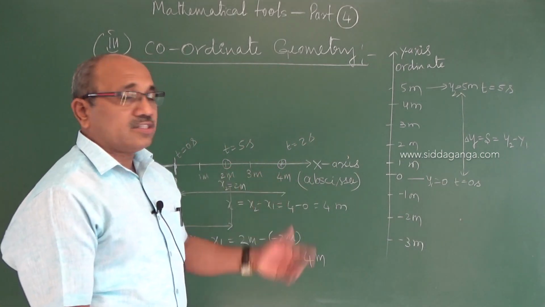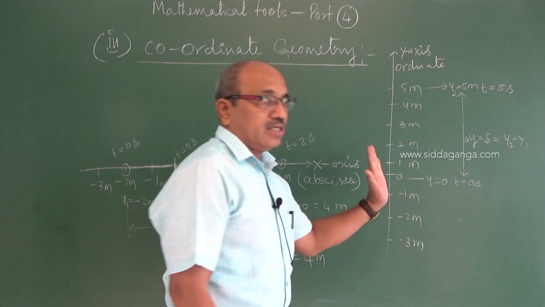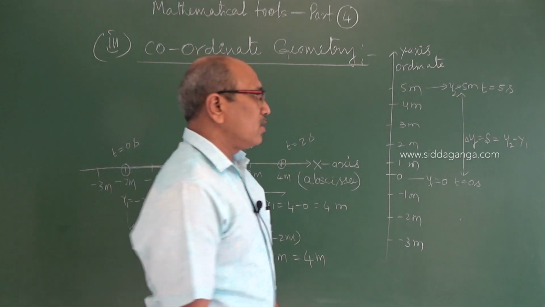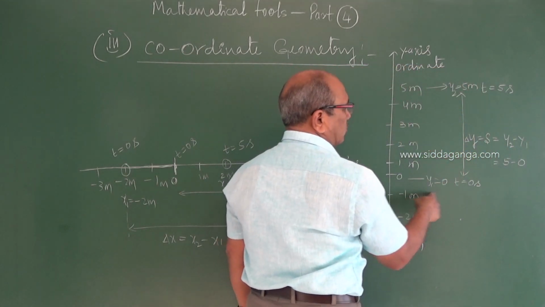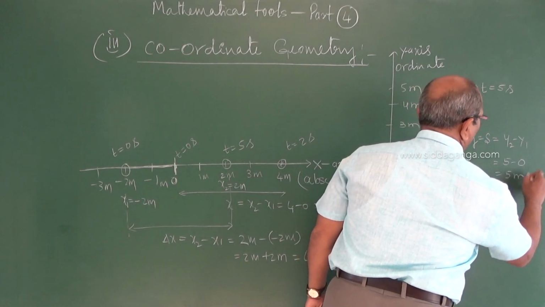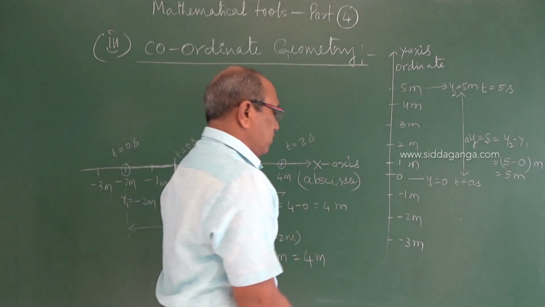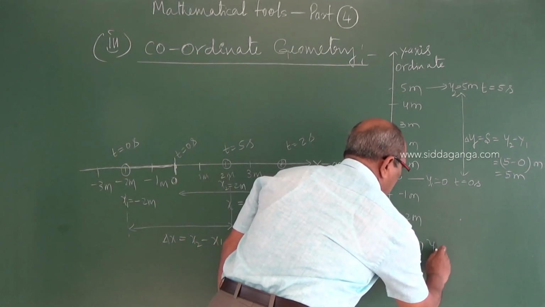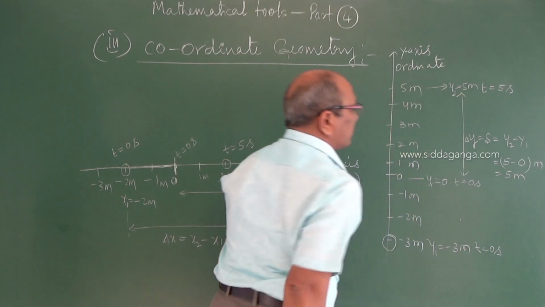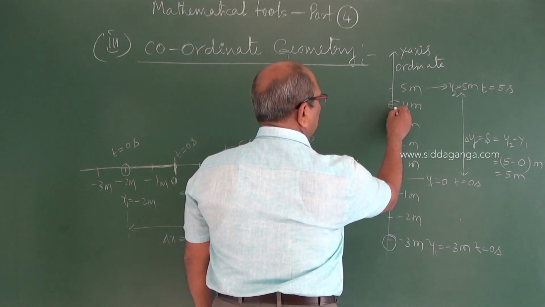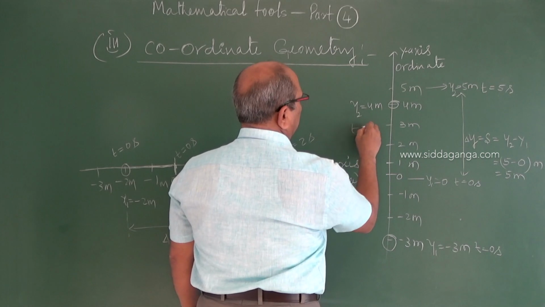No other component or variable is affecting it, only one direction. So here it is 5 minus 0, y2 is 5, y1 is 0, and we get the answer 5 meter. Even in this case, if y1 is minus 3 meter at time t equal to 0 second, and it reaches y2 equal to 4 meter at t equal to 4 second.